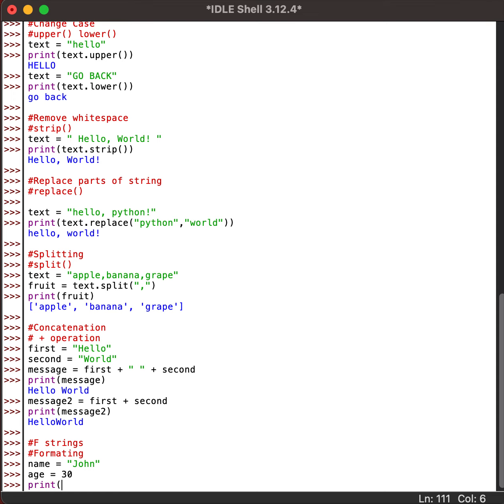Now let me add them in my string. Previously we have not been using any f anywhere above. Now let us see using an f. My name is, and this variable name I'm putting using curly braces, and I am age years old.